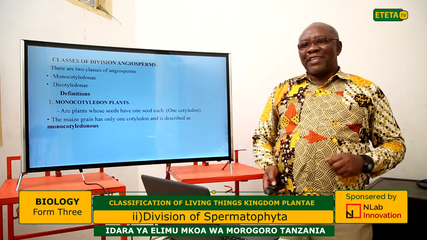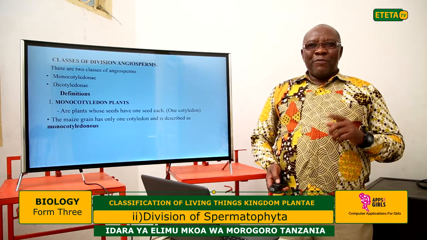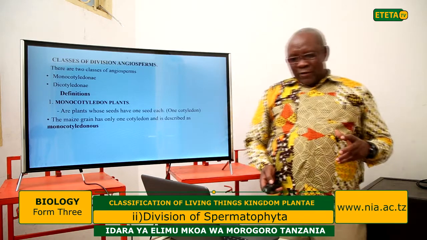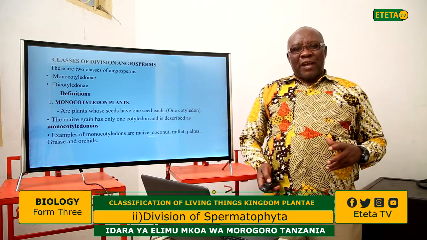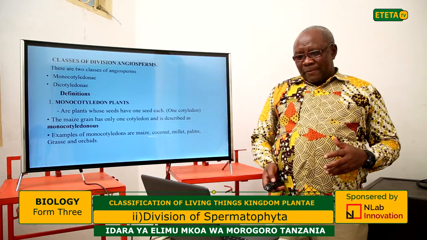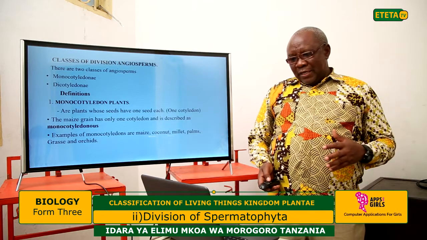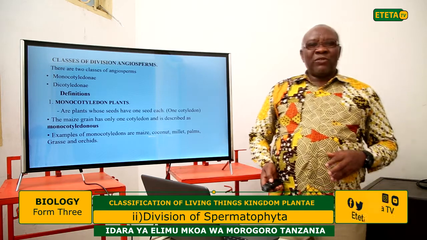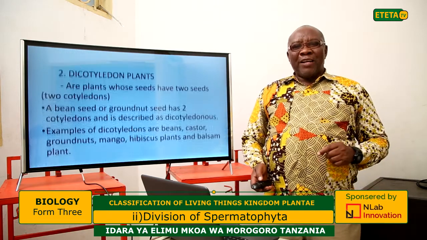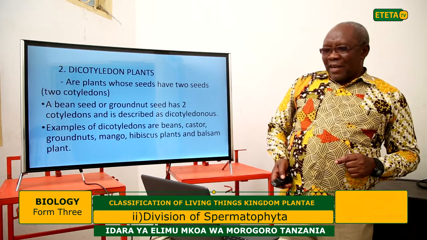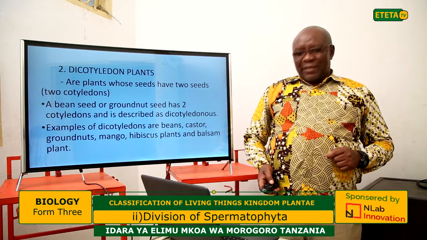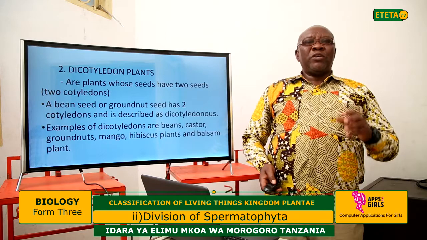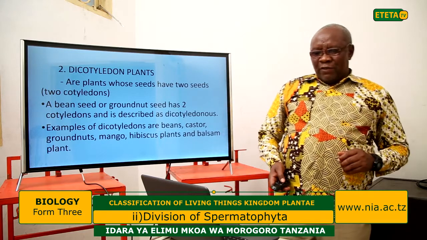A maize plant or maize seed is a good example of a monocotyledon because the seeds contain one cotyledon. Other examples of monocotyledon plants include the coconut, millet, finger millet, palms, etc. The second class is the dicotyledon plants. These are those plants which produce seeds having two cotyledons.